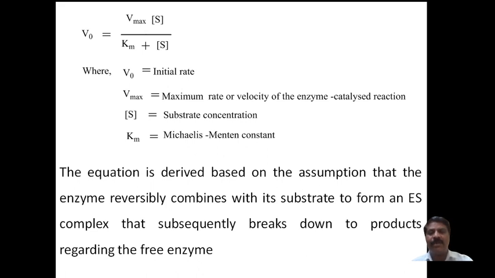Therefore, this is based on the assumption that the enzyme reversibly combines with the substrate to form the ES complex, which subsequently breaks down to form a product, releasing the free enzyme. As I said, the enzyme complex is very unstable and will undergo breaking to form the product with the separation of the enzyme.